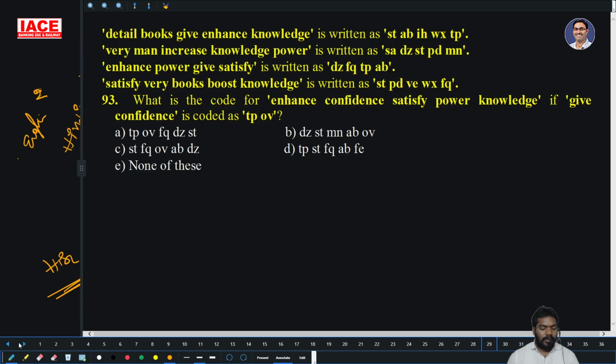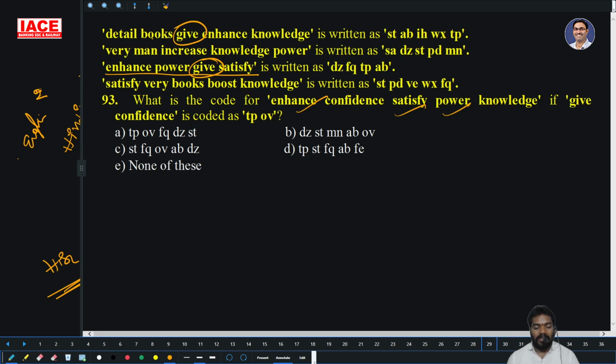The next, what is the code for enhance confidence, satisfy, power, knowledge? See that here is the enhance, satisfy, power, knowledge, enhance confidence. Okay, see that here enhance, power, give, satisfy. You want enhance, you want power, you want satisfy, but you want give. So please tell me, what is the code for give?